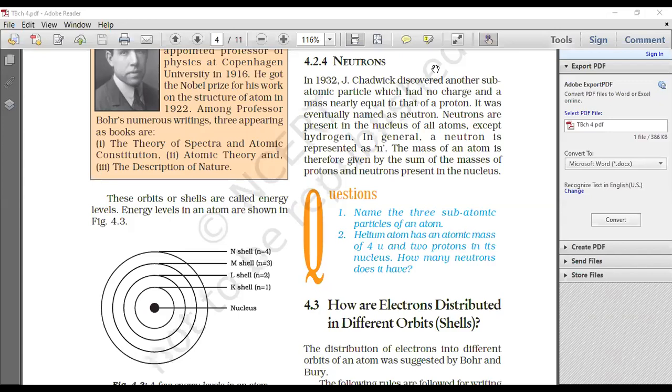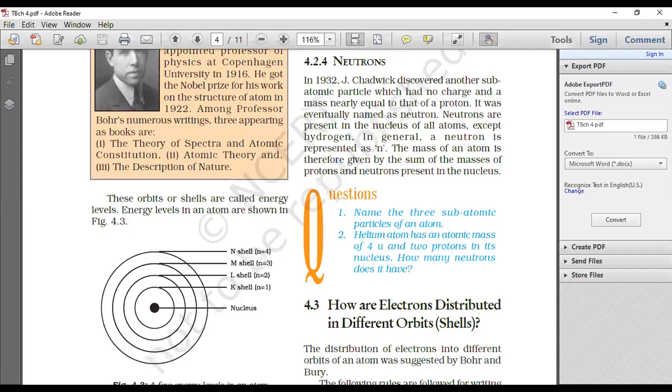We discussed earlier that in an atom its mass is entirely because of protons only, as suggested by Thomson and Rutherford, that protons are the ones carrying the mass. Rutherford said that protons are in the nucleus. How many neutrons does helium have? Two, right? Two protons are there, and it has an atomic mass of 4 units. So basically two more neutrons.